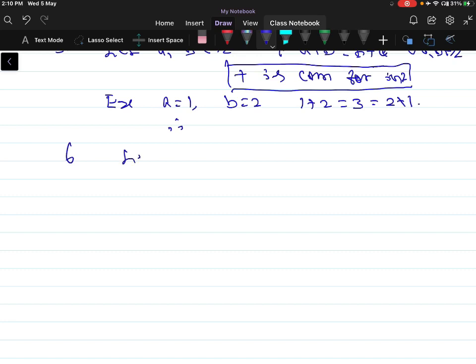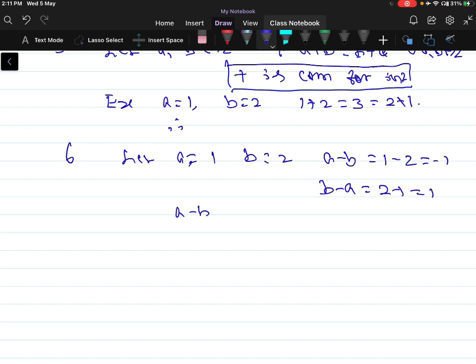Suppose we take a is equal to 1 and b is equal to 2. a minus b is equal to 1 minus 2, that is equal to minus 1, and b minus a is equal to 2 minus 1, that is equal to 1. Here you can observe that a minus b is not equal to b minus a, therefore subtraction is not commutative for the set of integers.